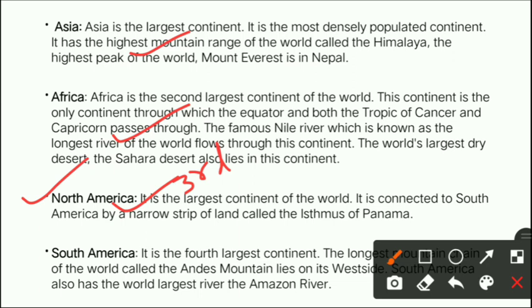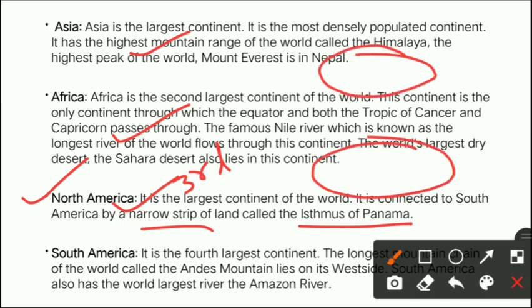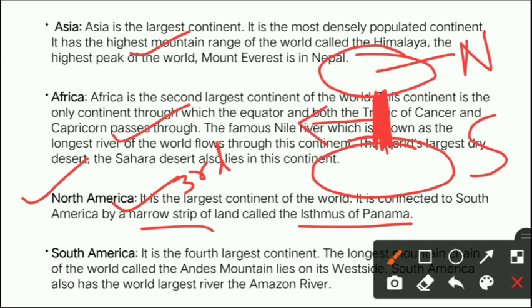It is connected to South America by a narrow strip of land called the Isthmus of Panama. Now, one area is North America, the other area is South America, and both are connected with a strip of land, a land which connects both, and that land area is known as the Isthmus of Panama. This is the land area which connects both North America as well as South America, right?